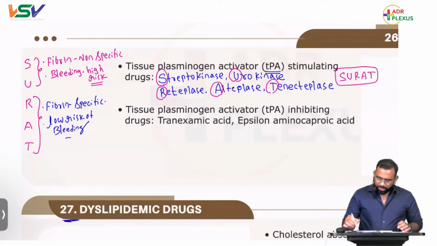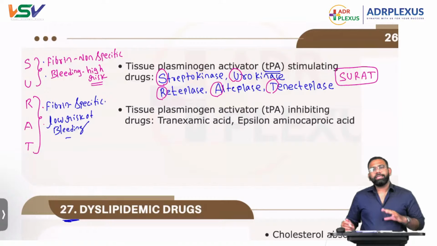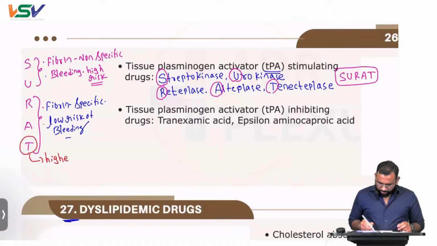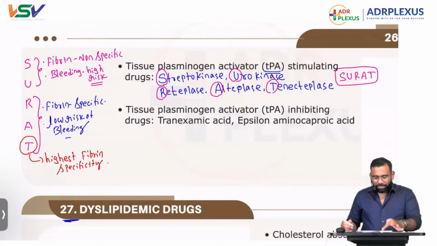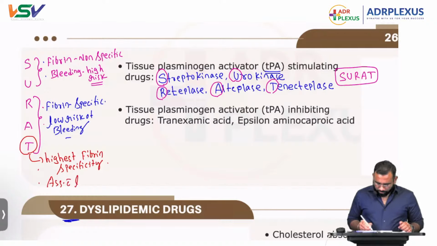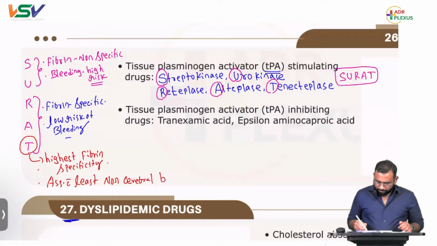Among those, if he asks which of the following has the highest fibrin specificity, that is tenecteplase. It has the very highest fibrin specificity. Tenecteplase is also associated with the least incidence of non-cerebral bleeding.